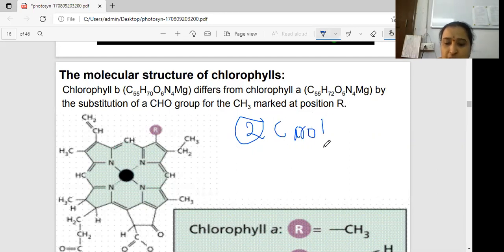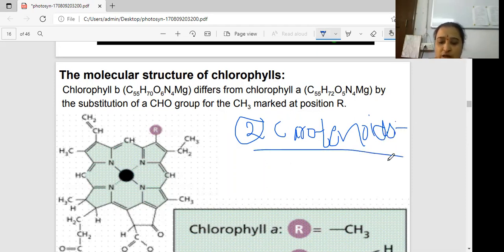What is the second one? Carotenoids. In this one, what color is there? Carotenoids are yellow, orange, and purple pigments. The second group of pigments is called carotenoids. Carotenoids are always yellow, orange, purple in color.